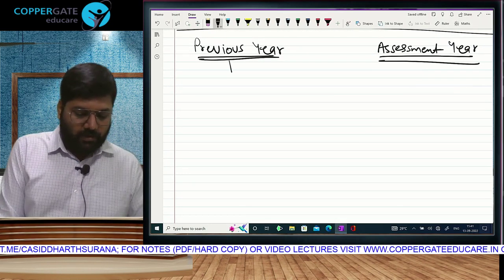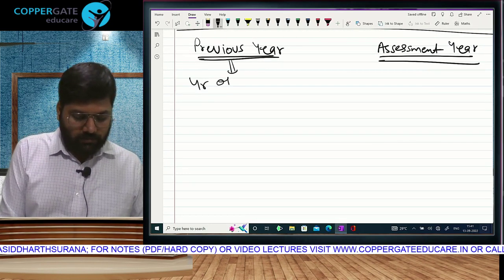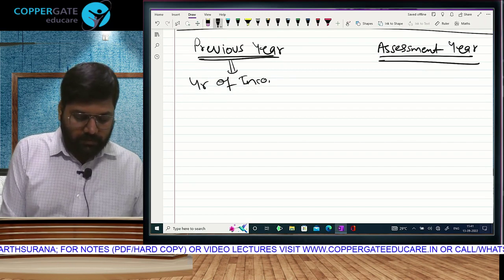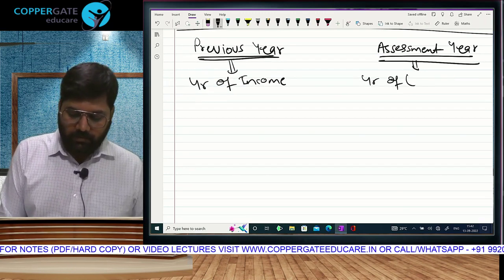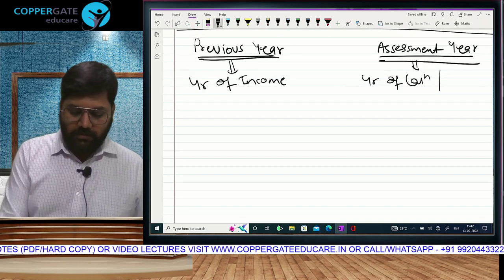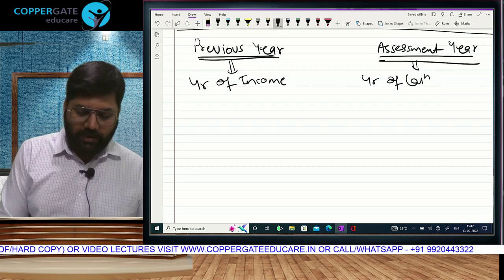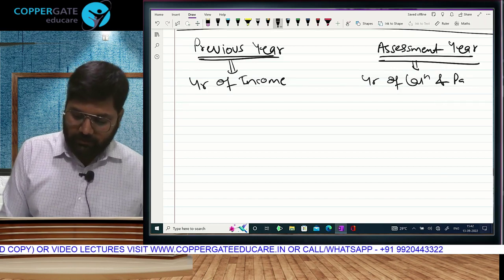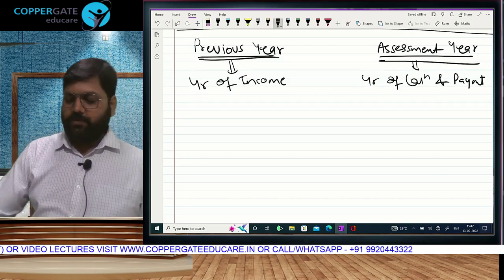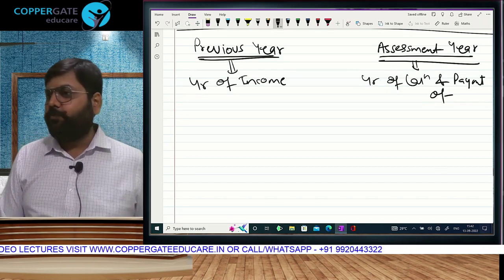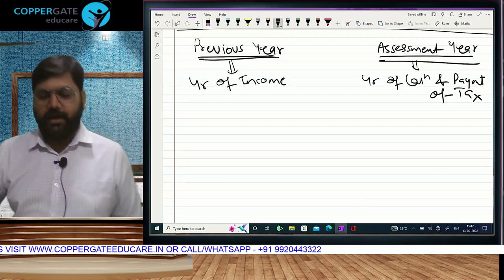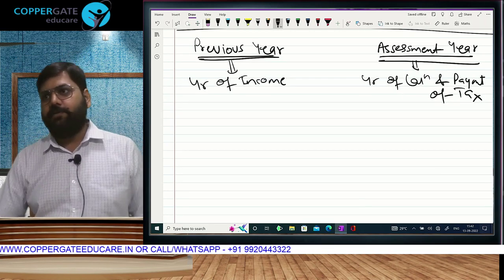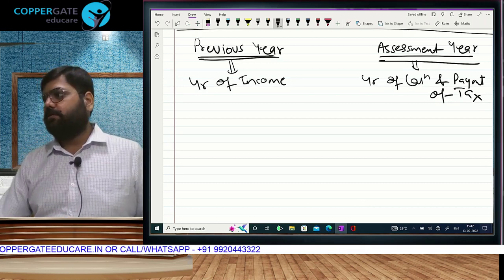Previous year will be the year of income. Assessment year will be the year of calculation and payment of, what will you pay to the government? Your income tax. Calculation and payment of tax. That will be your assessment.